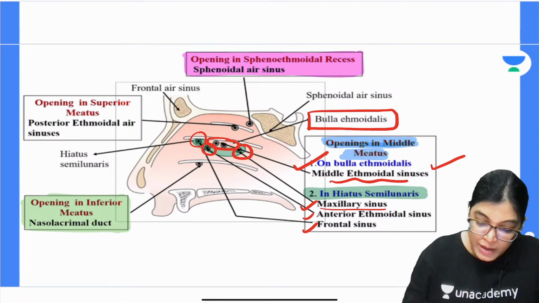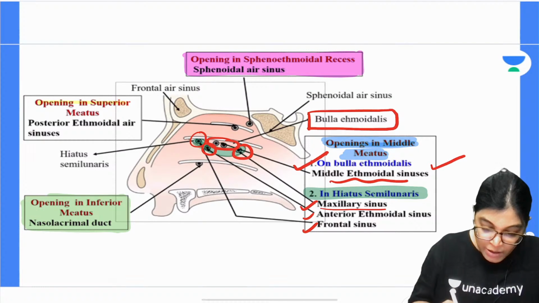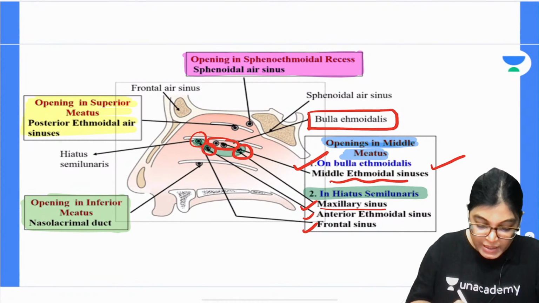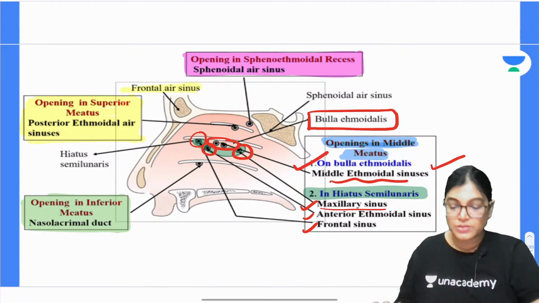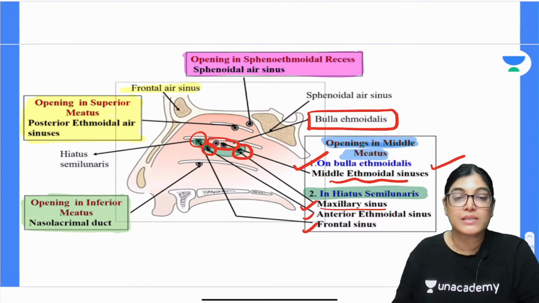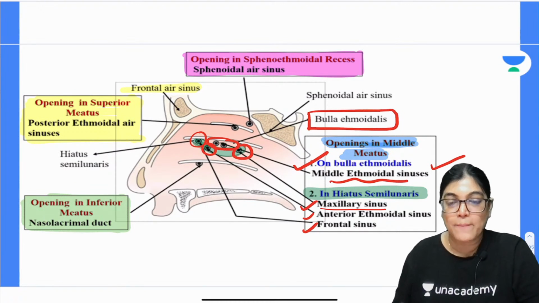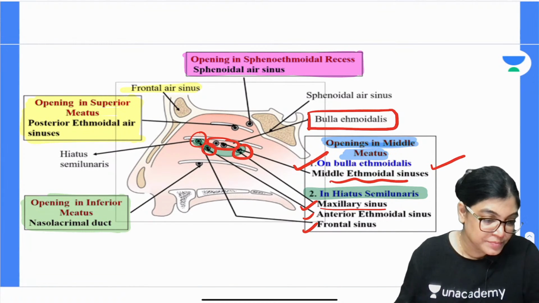So when I am talking about the opening of the superior meatus, you can clearly see the opening in the superior meatus is the frontal air sinus. So all of you please revise all the openings in the different meatus, because this is very important not only for your examination of anatomy but also for ENT MCQs.